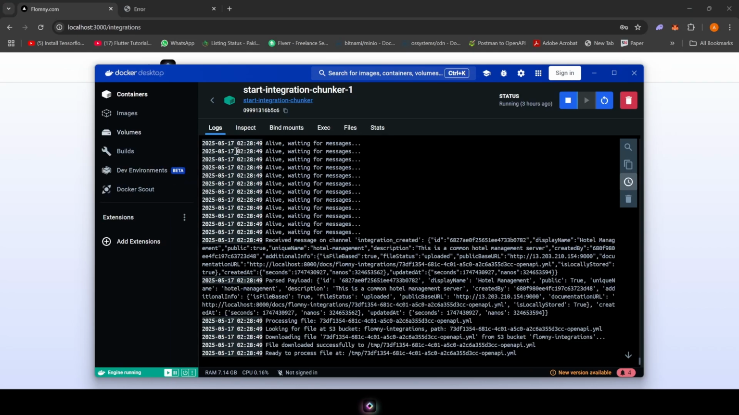The chunker is basically just using the OpenAPI spec and dividing all of the functionality and putting it in our vector store so that the LLM that we are using in future is able to reference back to it and get all of the data.